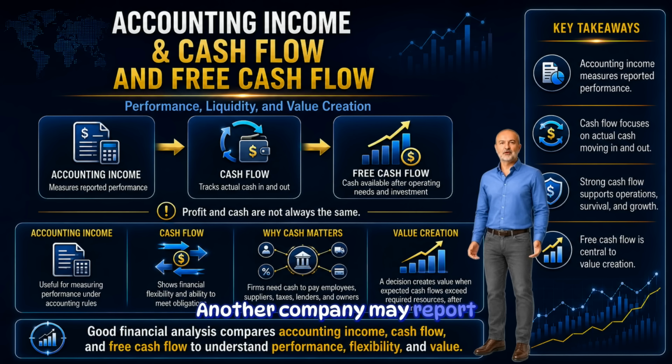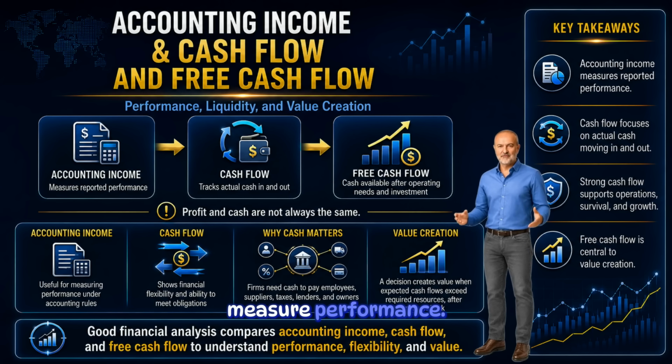Another company may report low accounting income but still generate strong cash flow. That difference is not a small detail. It is one of the most important ideas in financial management. Accounting income helps us measure performance. Cash flow helps us understand financial flexibility. Cash allows a firm to pay employees, suppliers, taxes, lenders, and owners. Cash also allows a firm to invest, survive uncertainty, and grow.